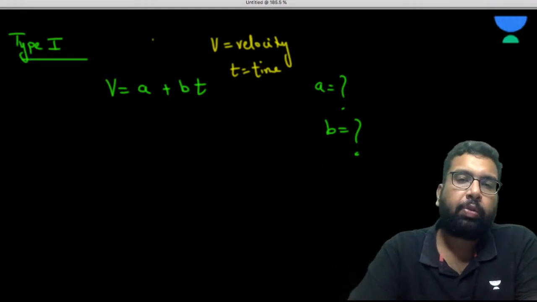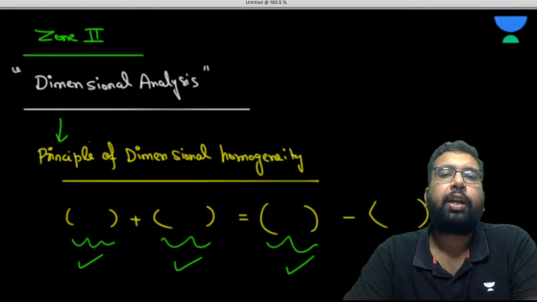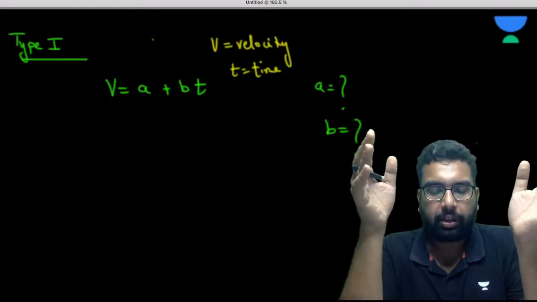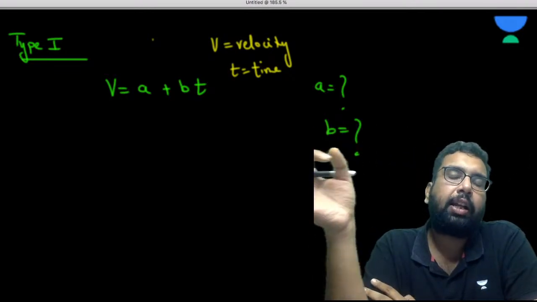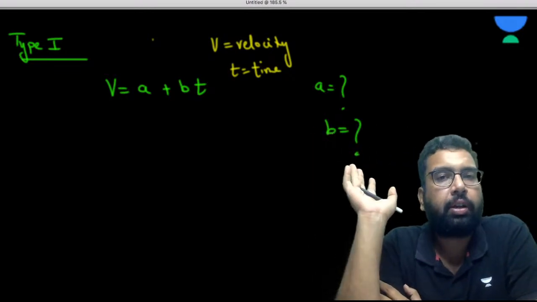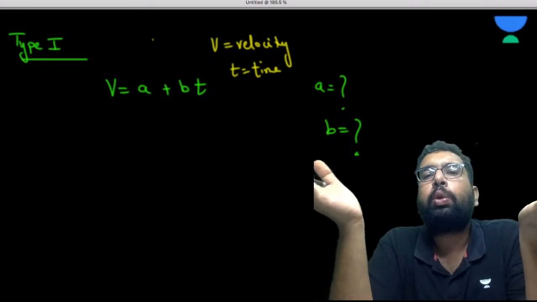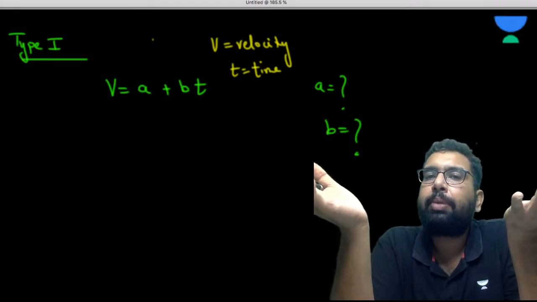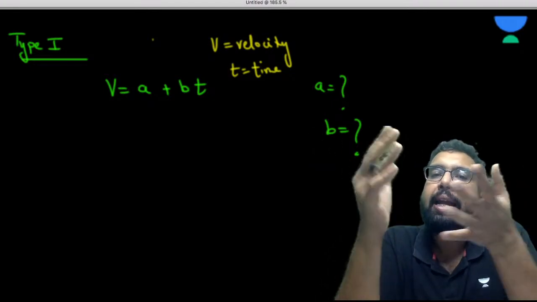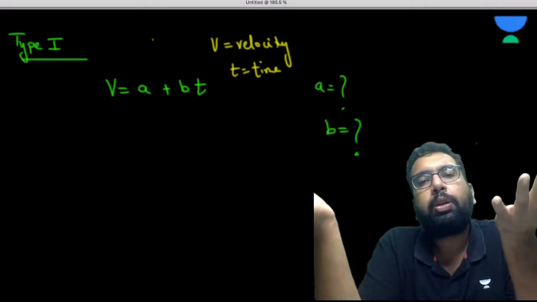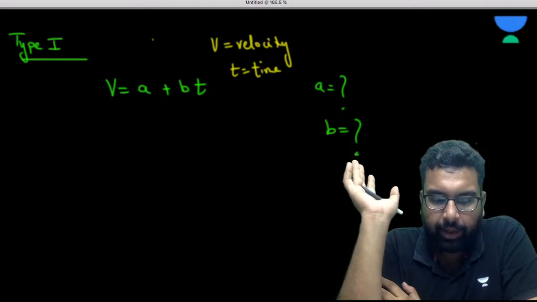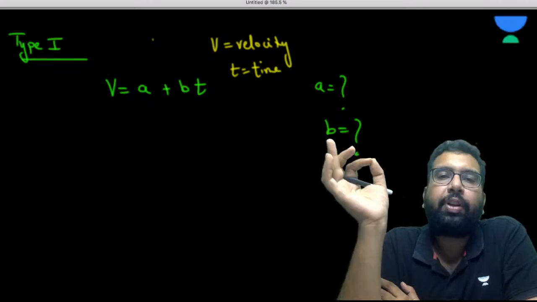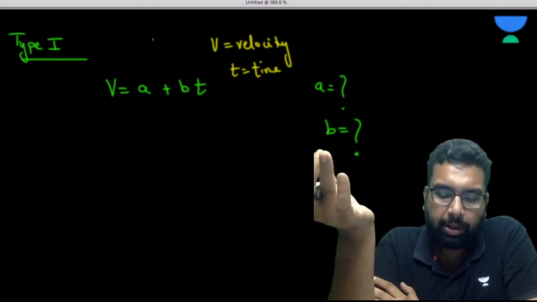What does the principle of dimensional homogeneity say? If you have an equation, the terms on the left hand side and the terms on the right hand side must all have the same dimension, because obviously only terms having the same dimension can be added or subtracted, and the result must also be in the same dimension. So type 1 is where they ask you the dimension of a few quantities.